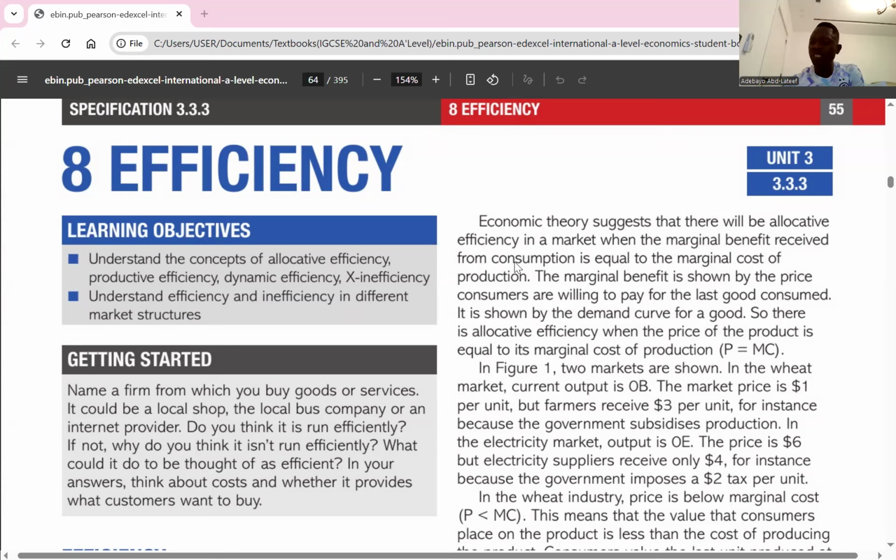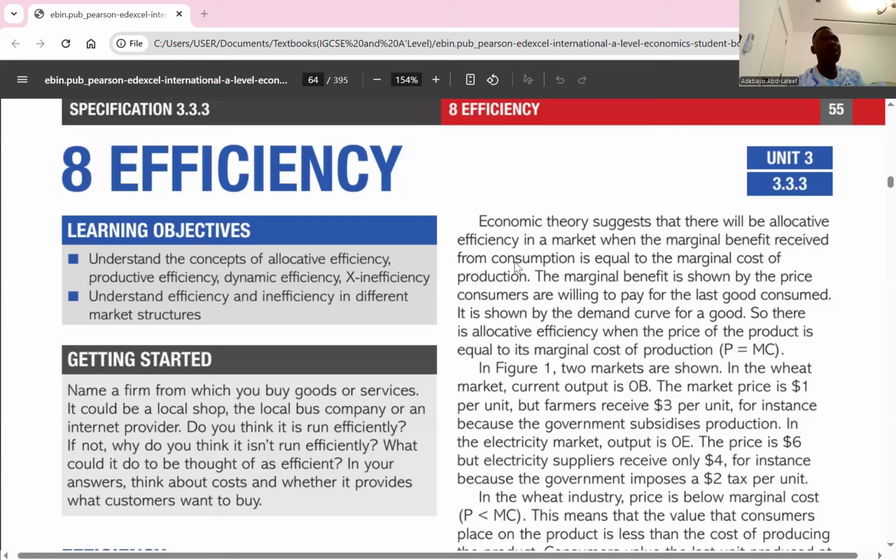One way of judging efficiency is to consider how efficiently it resolves the fundamental questions in economics, which are what to produce, how to produce, and for whom to produce. Because there's scarcity, it is important for firms and the economy to be more efficient. If they are not efficient, it means they will continue to waste resources. That is why we have to measure how efficient they are.